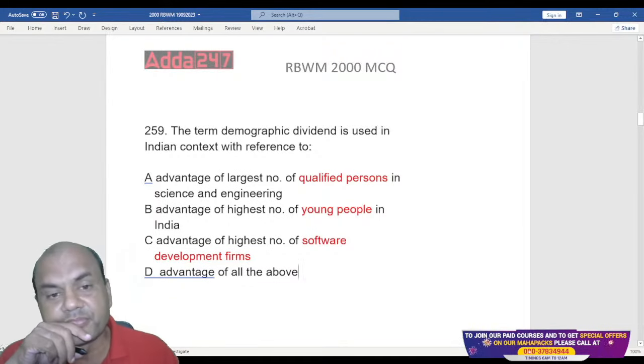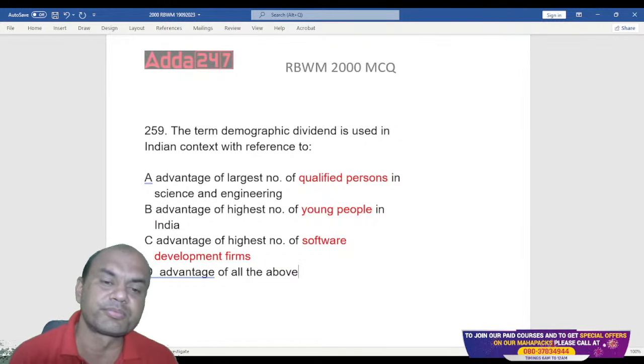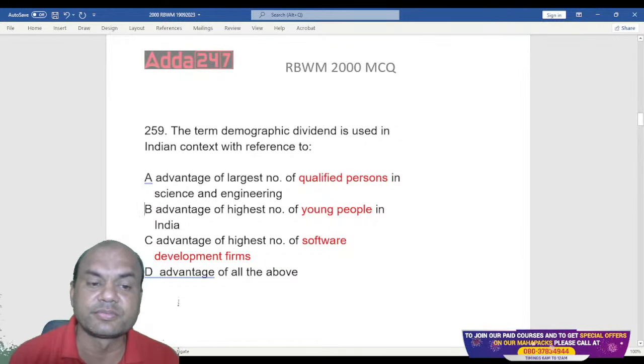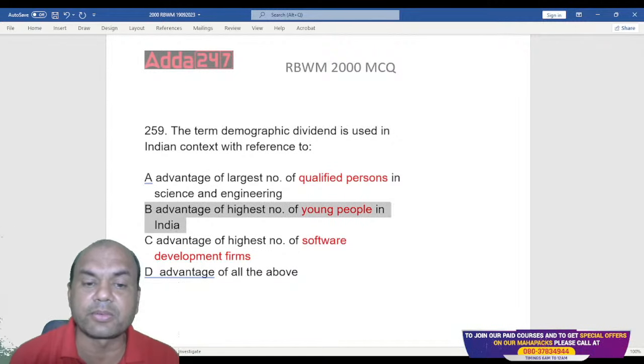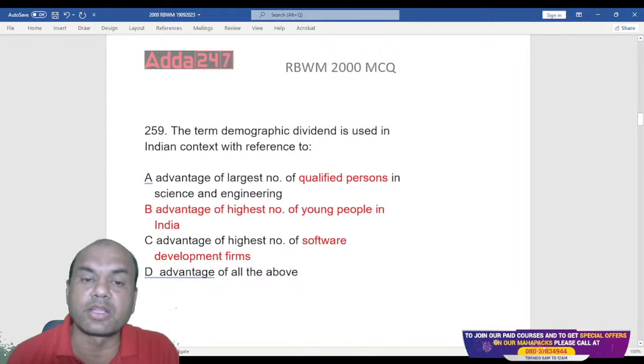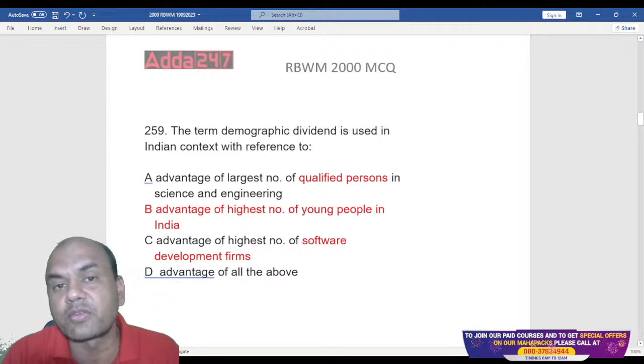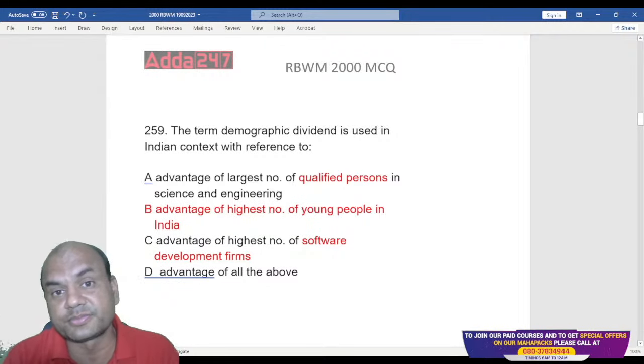Yeah. Type fast in the comment section. Qualified, young or software. It is B. Highest number of young people. That is the right answer. Advantage of highest number of young people. That is the correct answer. Because India has a high demographic dividend of young persons.